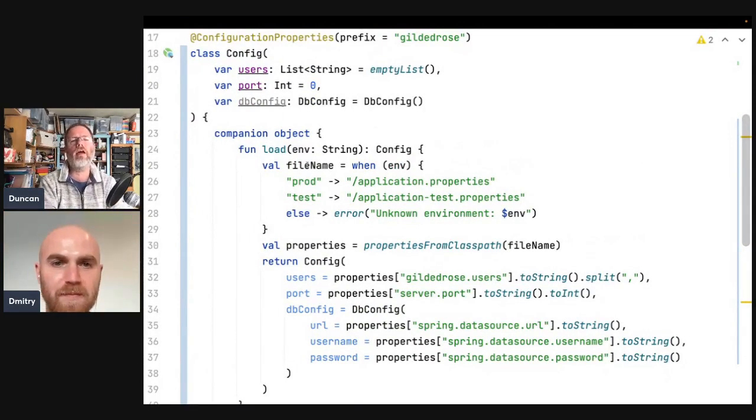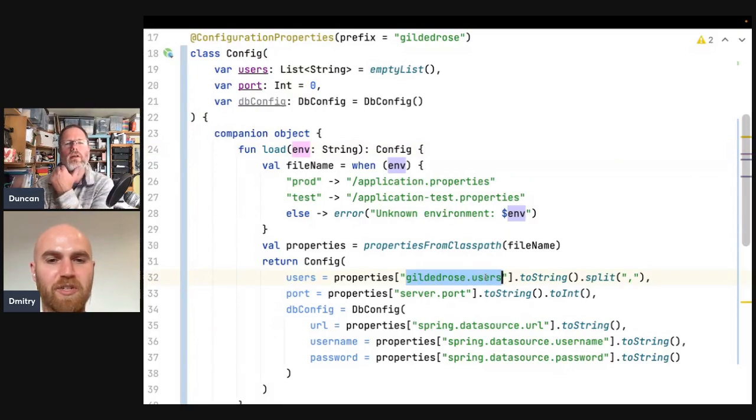Yeah, but it's your reproduction of that sort of Spring workflow, which is, hey, I've got some name of my config and I've got some properties files, and I'm going to load from those properties files. Although by the look of things, you're not overriding here, are you? Because you're saying it's one of those files or the other, not both of them. Yes, it's not exactly the same behavior.